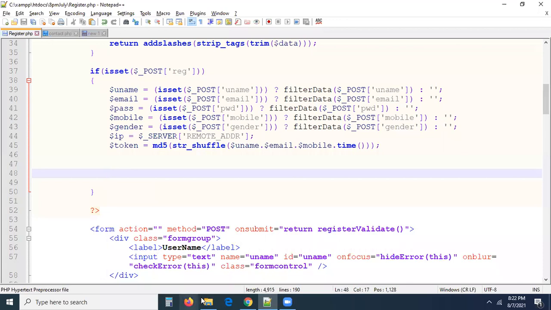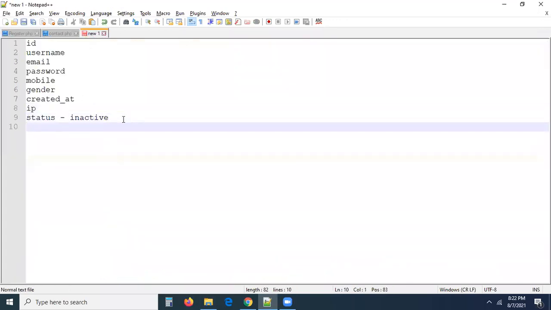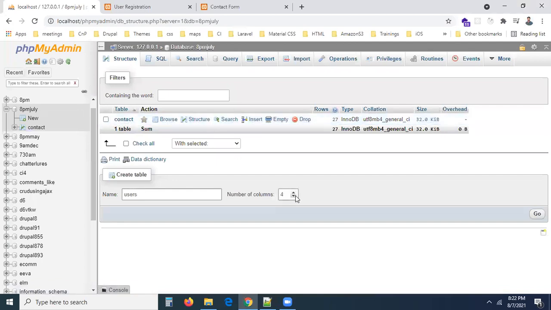What is the number of fields you are having here? The number of fields: ID, status, somebody is asking for image also. Okay, let me do one thing. Right now, you cannot upload an image. Once you log into your application, there I will show you how we can upload a profile pic. Okay, let me take 10 fields, guys. Now I'm going to create a table with 10 fields.